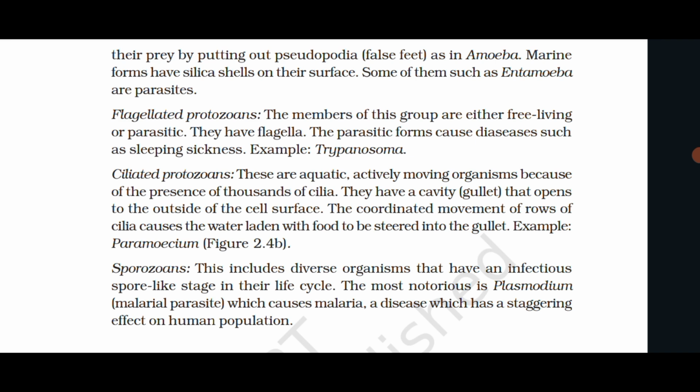Because of the presence of thousands of cilia, they have a cavity, the gullet, that opens to the outside of the cell surface. The coordinated movement of rows of cilia causes the water laden with food to be steered into the gullet. Example, Paramecium. Sporozoans. This includes diverse organisms that have an infectious spore-like stage in their life cycle.